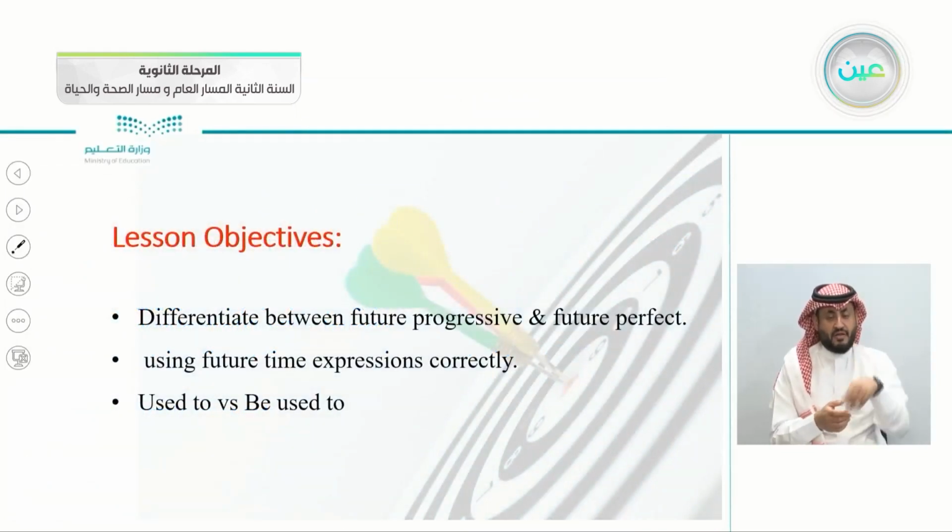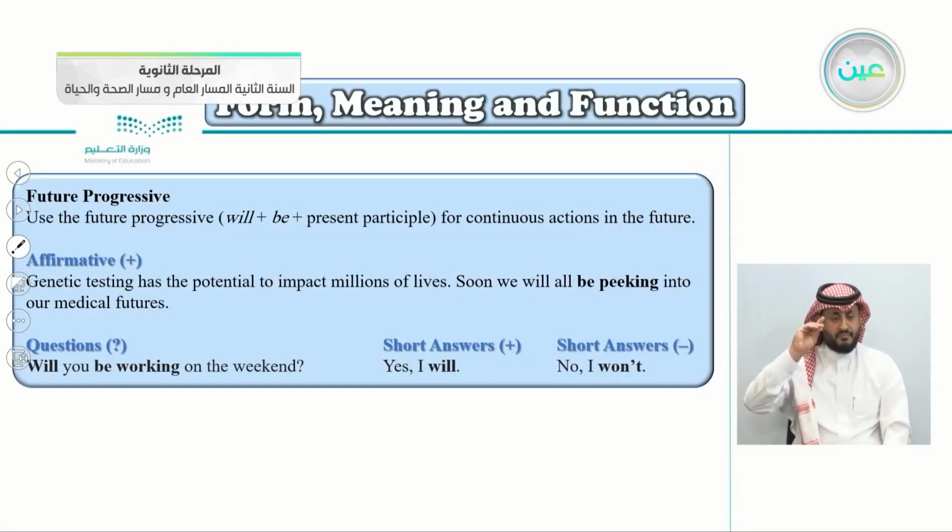Today's lesson objectives: to differentiate, to tell what is different between future progressive and future perfect, using future time expressions correctly, used to versus be used to. So this is the future progressive. We use the future progressive. This is the form here. The form, what will you write? You'll write will, be, present participle.